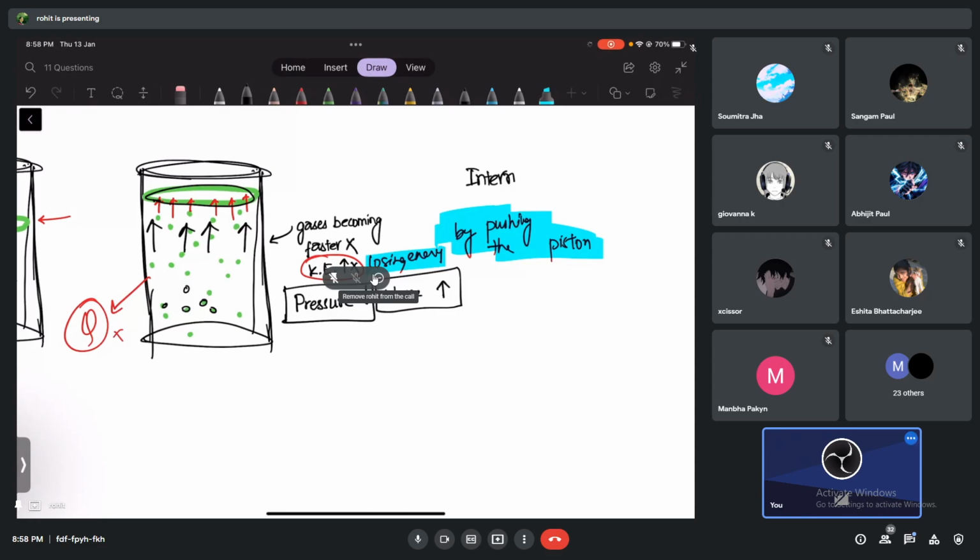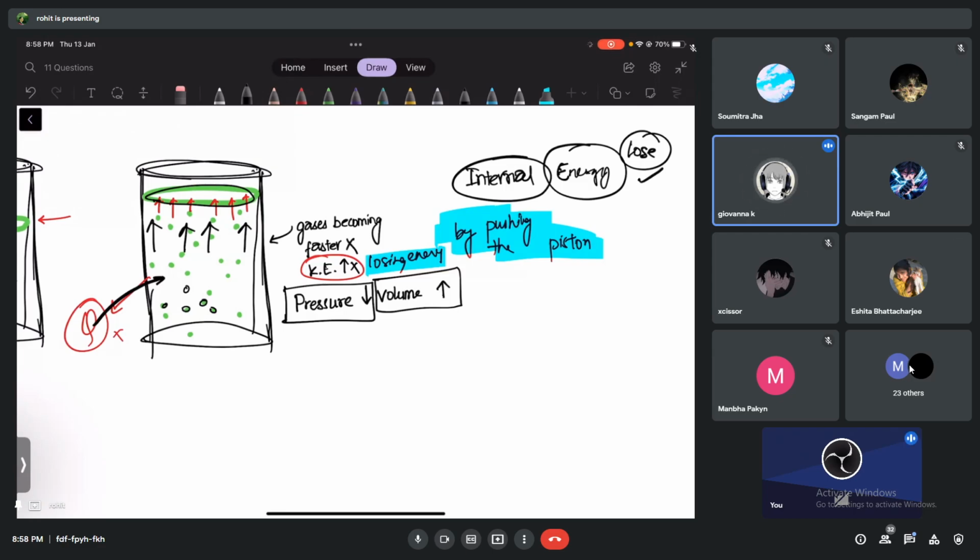So my question to you is, if the gases are pushing the piston, and they don't receive any heat from outside, what will happen to the internal energy, guys? Will it be the same, or will it reduce, or will they lose their internal energy? They have to lose, no? Because they're pushing, right? When you push a door also, you're losing your energy, no? So these gases are also pushing the piston, right? So my point is this: the internal energy remains same or changes?